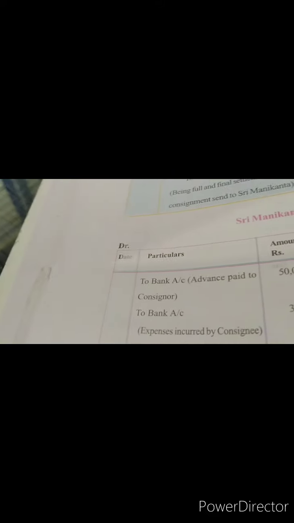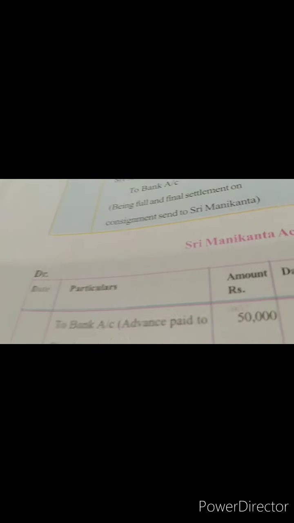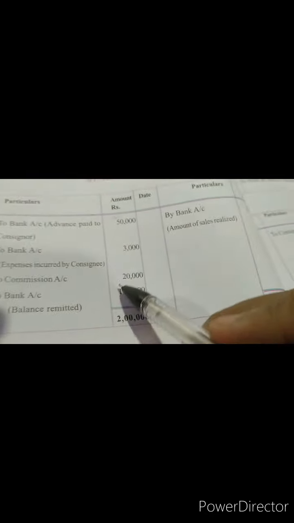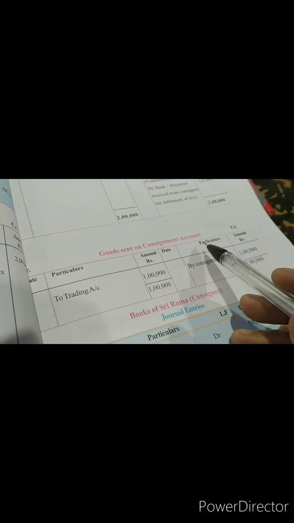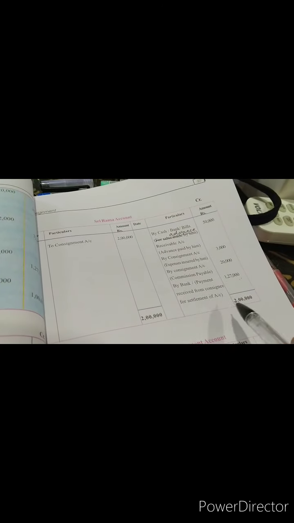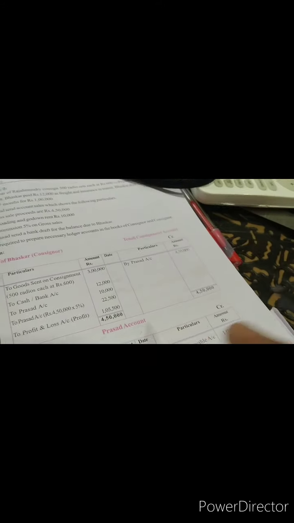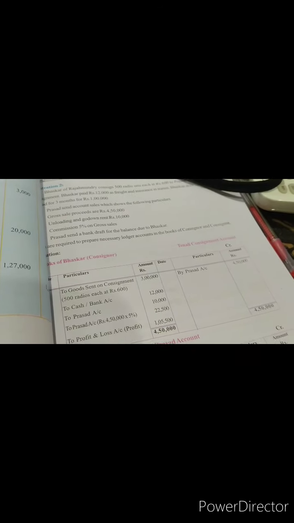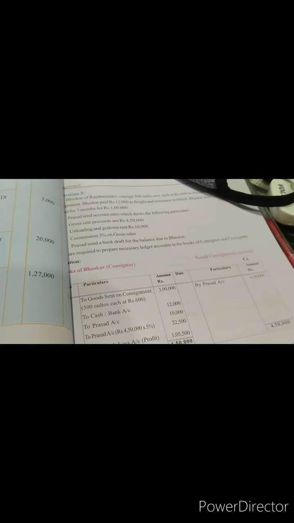Now consignee, when it is about maintenance of accounts, he will just prepare one account, and that is going to be of the consignor, that is Sri Manikantha. Why is he preparing this? To know how much actual amount will be going to Sri Manikantha after he takes out all the amount that has to come to him. Alright. Like a consignor and consignee account, when you do, dear students, the balancing figure will be the same. If you see the consignor book, when he prepared the account of consignee, the balance was 1,27,000. Same balance you will get here also, because whether it is the consignor or the consignee who is maintaining the account, the amount which has to be received and paid is going to be the same.